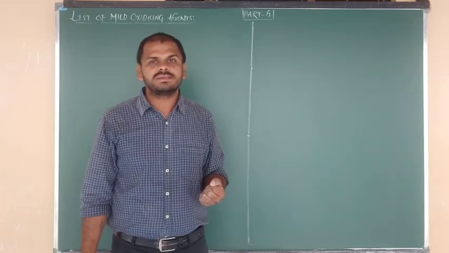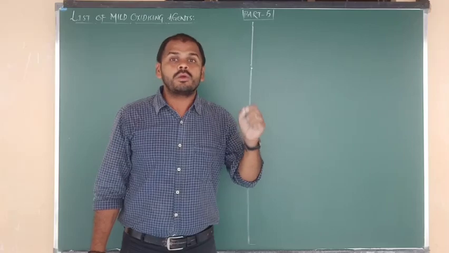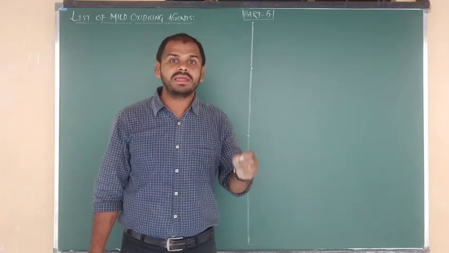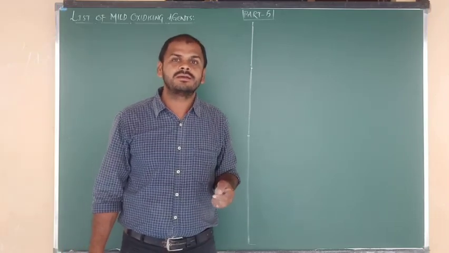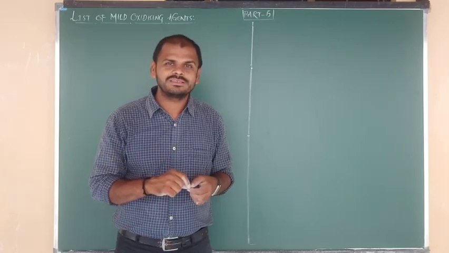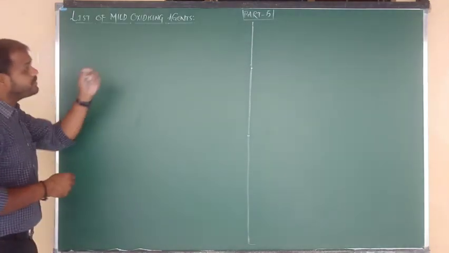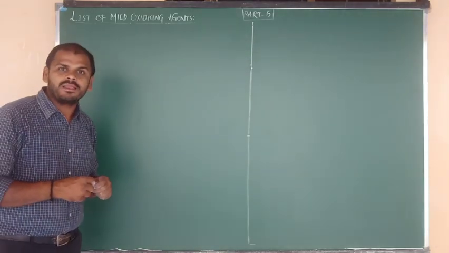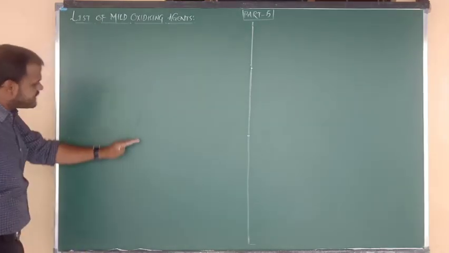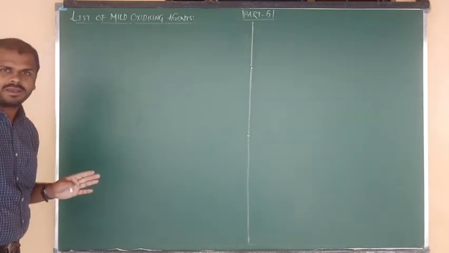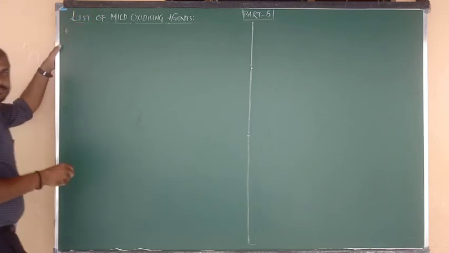In the last video class we have seen the preparation of aldehydes and ketones from controlled oxidation of alcohols in the presence of mild oxidizing agents. We also studied the catalytic dehydrogenation of alcohols using copper or silver. Now in this fifth video class, I am going to give you first of all a list of mild oxidizing agents. I am going to start with